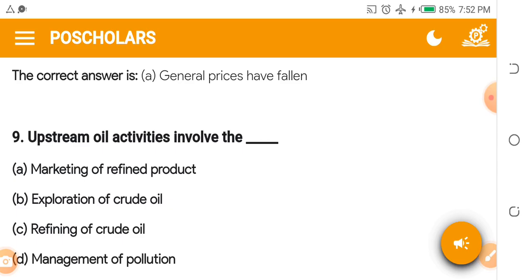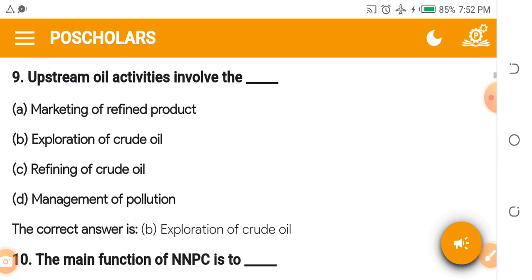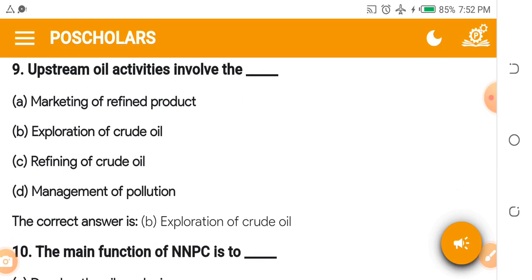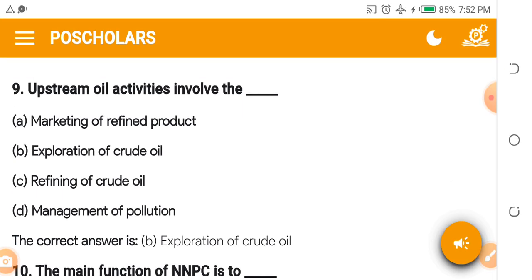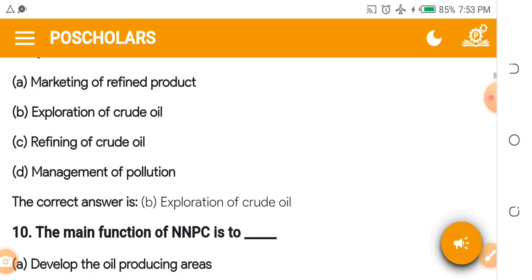Upstream oil activities involves the dash. A. Marketing of refined products. B. Exploration of crude oil. C. Refining of crude oil. D. Management of pollution. The answer is exploration of crude oil. The upstream sector are the one basically in charge of bringing the oil from when it's still crude, from deep in the soil or in the sea, before they can now start going to refine it to kerosene, petrol, diesel, and all the rest. I hope you are following.